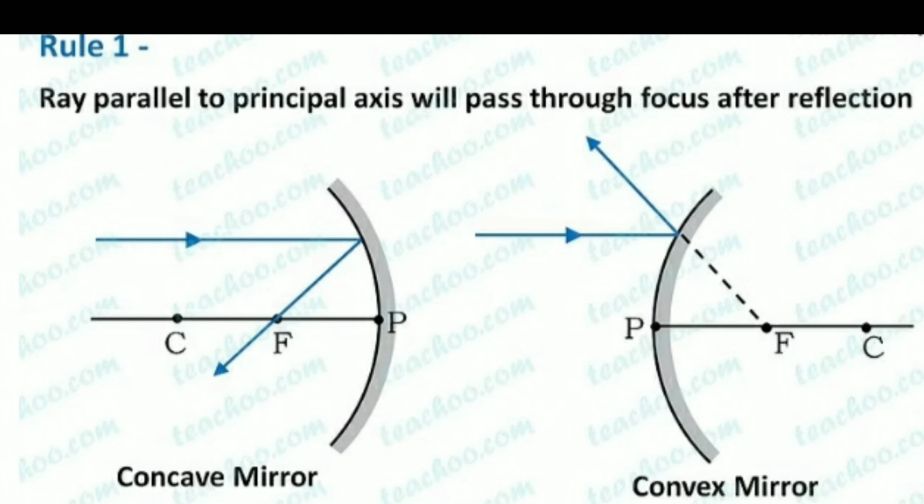Now look at convex mirror. A ray incident on convex mirror parallel to principal axis. After reflection, it appears to be passing through focus.